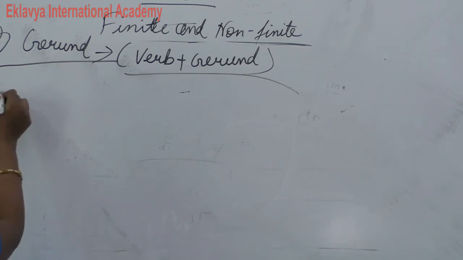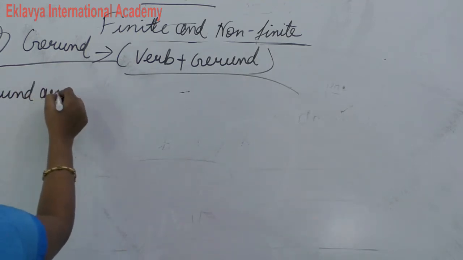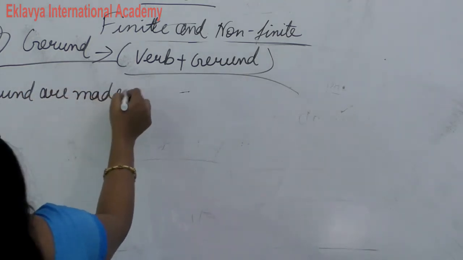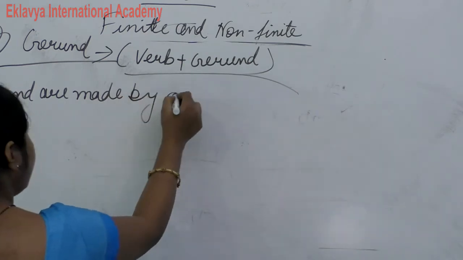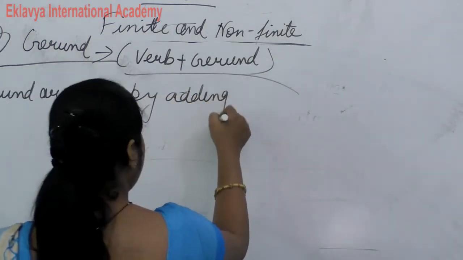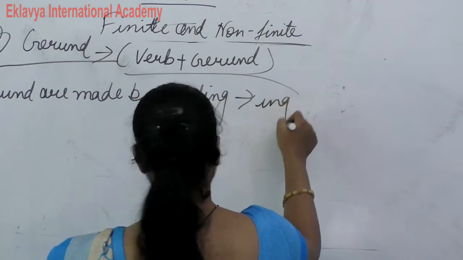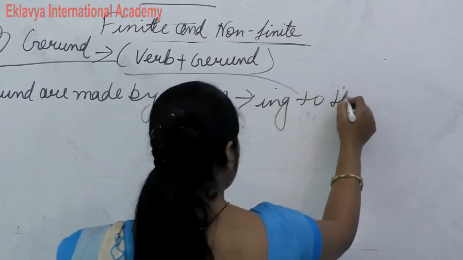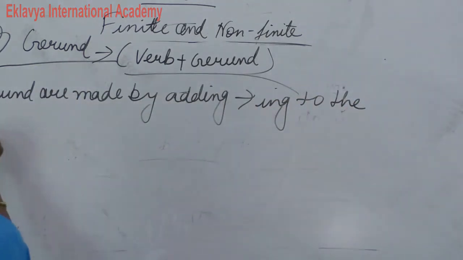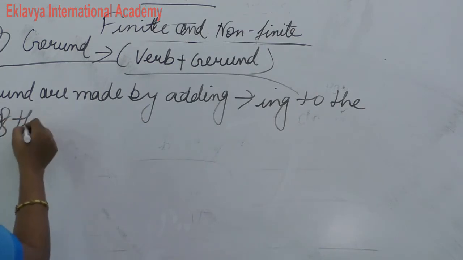Gerunds are made by adding ing to the end of the verb.